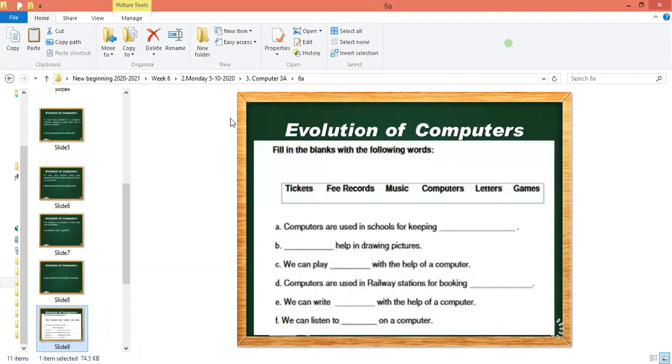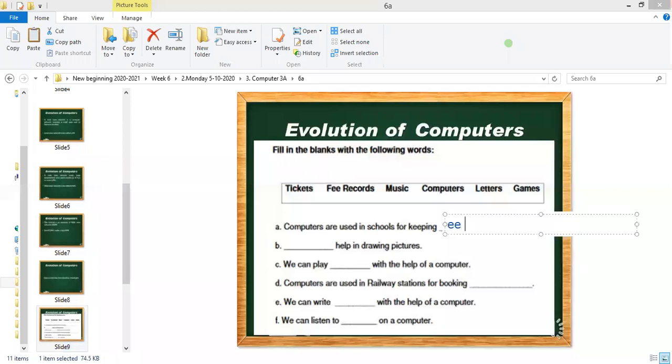The first question of the worksheet: computers are used in school for keeping what? Keeping tickets, fee records, music, computers, letters, or games. The right answer for question number one is fee records. You can write the answer: keeping fee records.